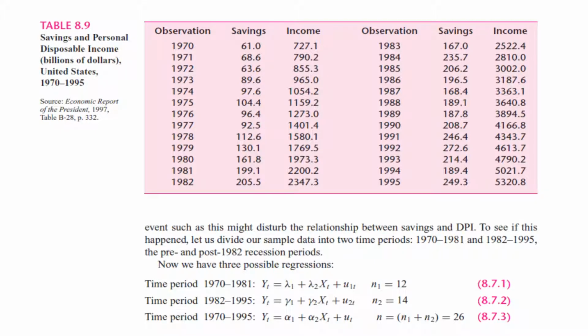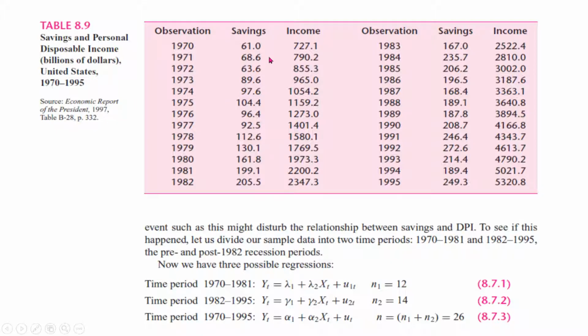So the Chow test is used when you want to test whether a particular year or data point is a place where a significant event has occurred that has changed the relationship between the dependent and independent variable.